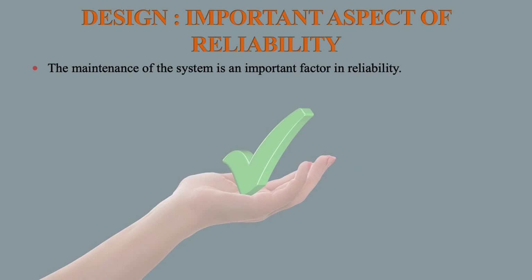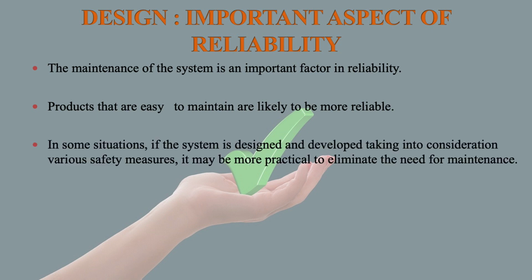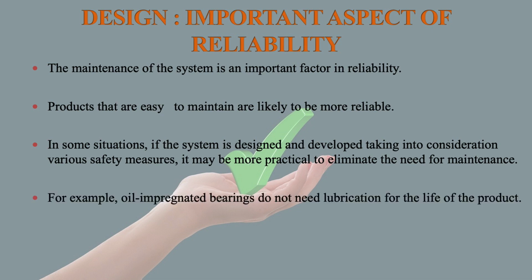The maintenance of the system is an important factor in reliability. Products that are easy to maintain are likely to be more reliable. In some situations, if the system is designed and developed taking into consideration various safety measures, it may be more practical to eliminate the need for maintenance. For example, well-impregnated bearings do not need lubrication for the life of the product.